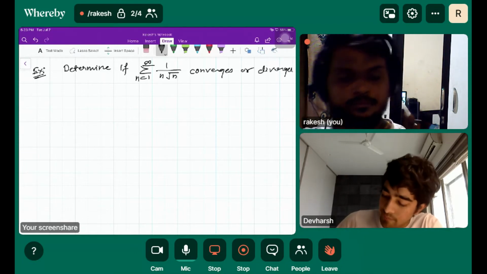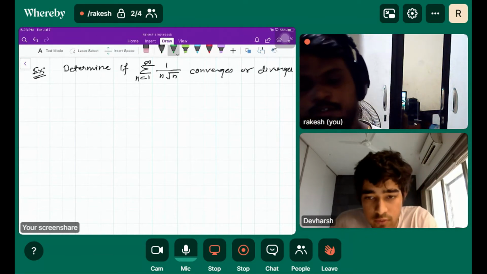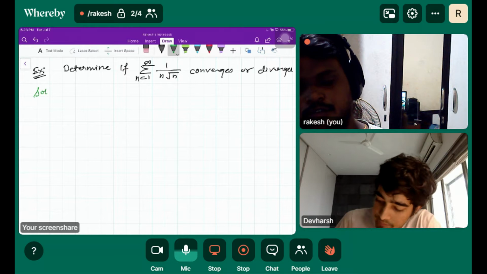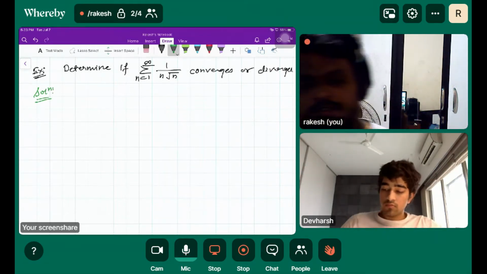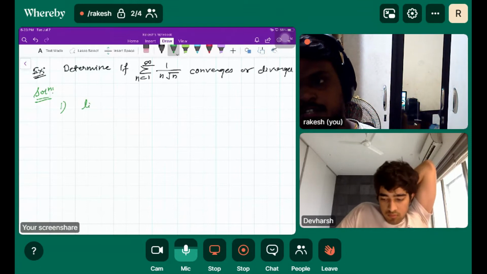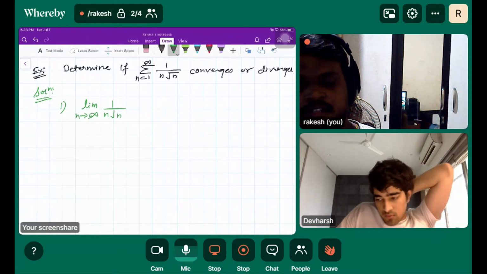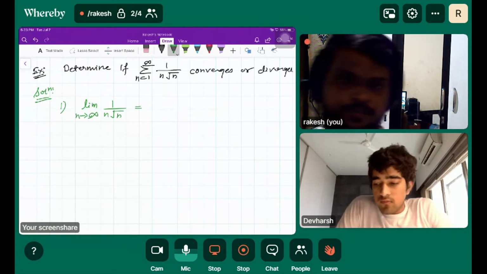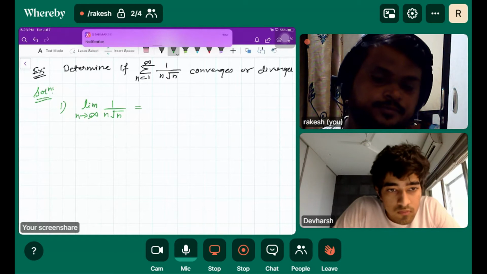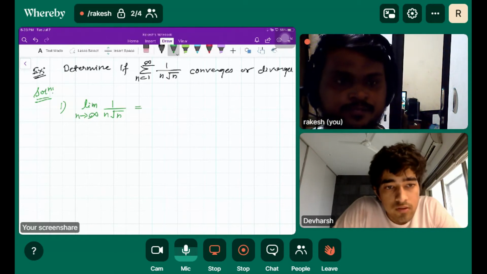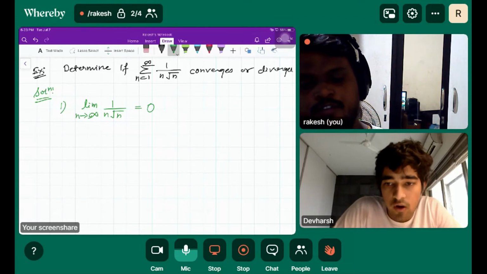Yeah, so it converges to 2. Perfect. So I just mentioned a few important terms here. There are two steps basically. Limit n tends to infinity for this general term, what is the value of this limit? You get zero.